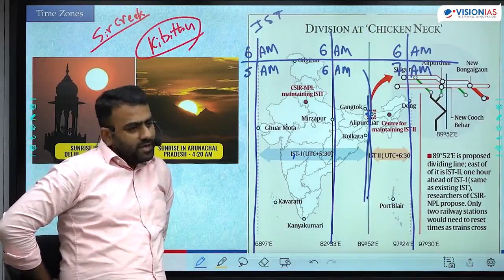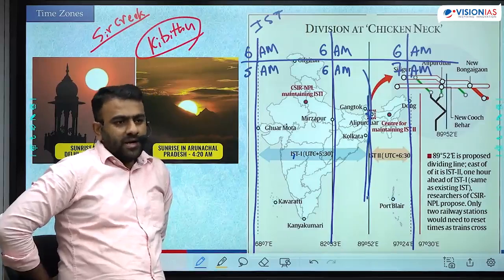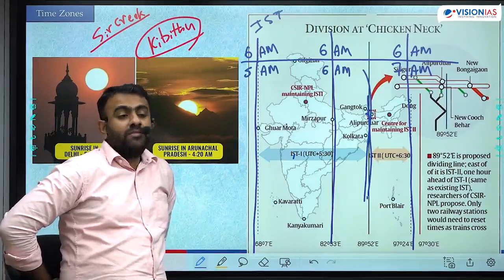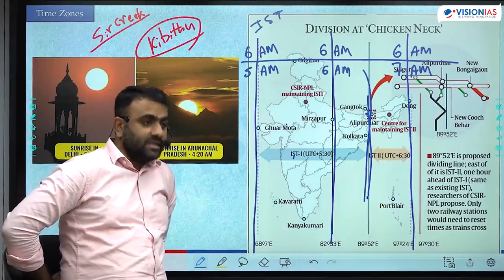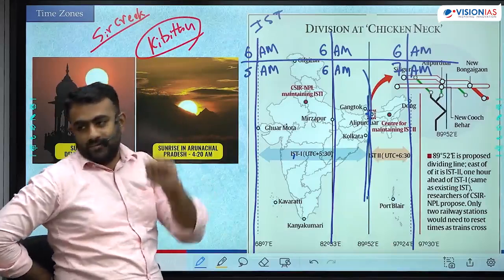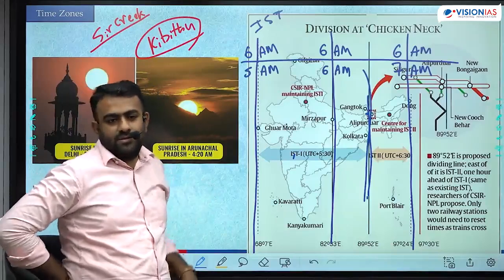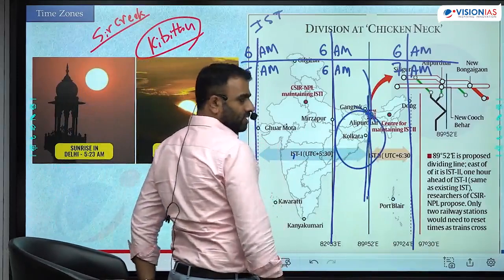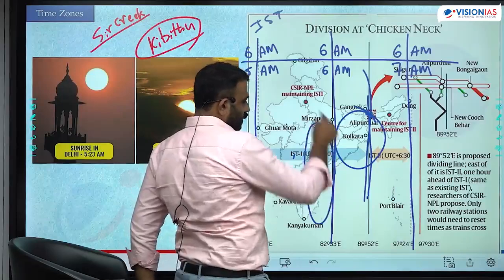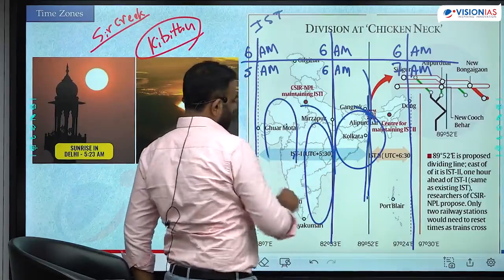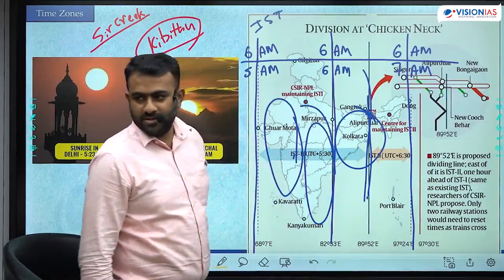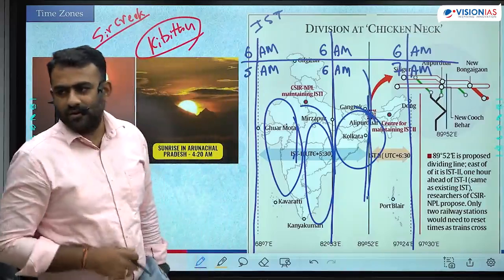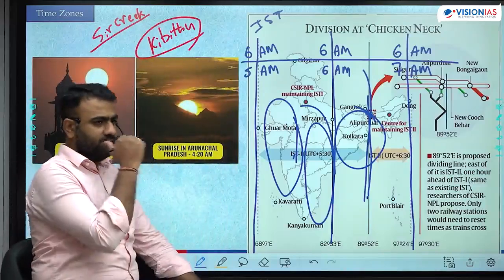Earlier India followed 3 time zones. India had earlier followed 3 time zones. Okay, this is not something new for India. During the British time till 1906, India followed 3 time zones. Around Kolkata, Kolkata time, in this central area, Madras time, here the Bombay time, based on 3 presidencies. We followed 3 time zones. Because British का तो आदत था ना, so they used to follow multiple time zones everywhere. They had implemented it here.